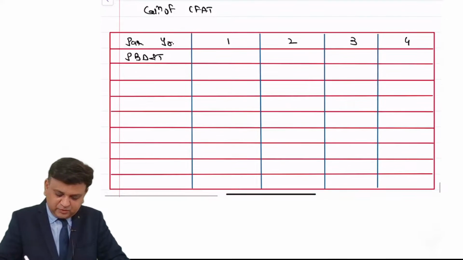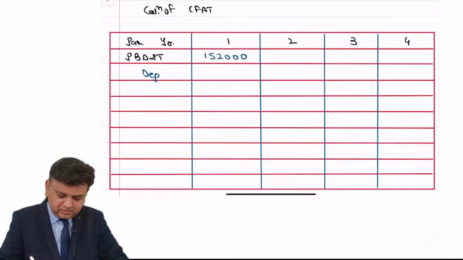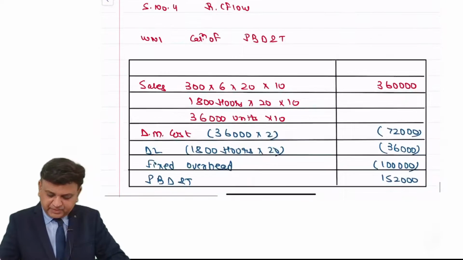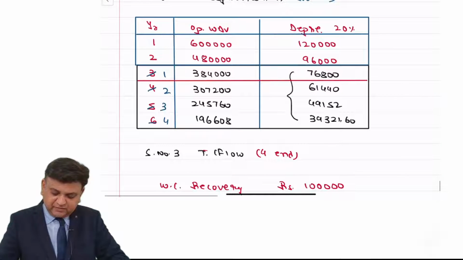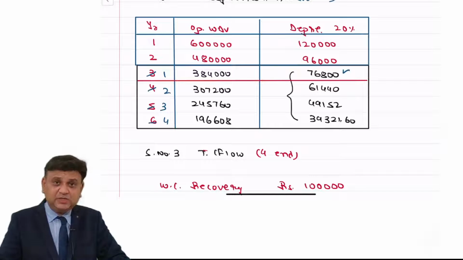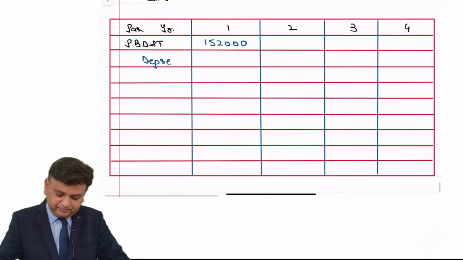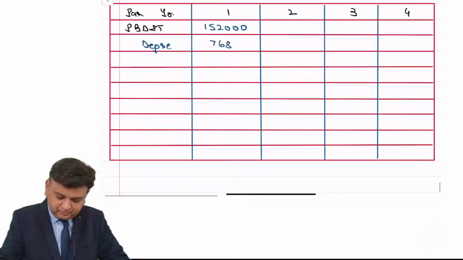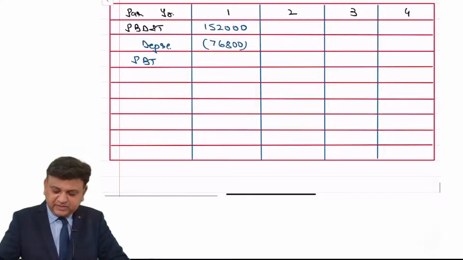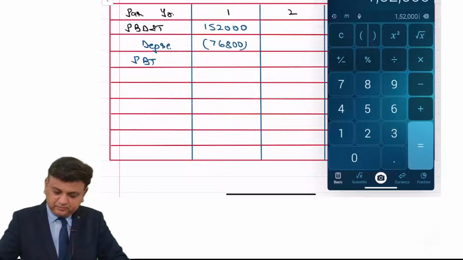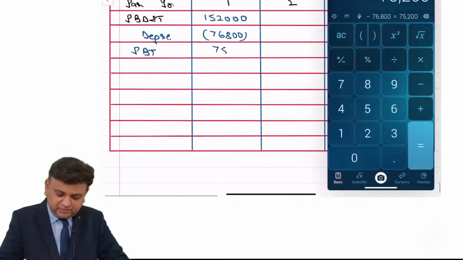It is 1,52,000. From that, we can deduct the depreciation. See, the amount of depreciation for year 1 is 76,800. So we get profit before taxes. It is 75,200.